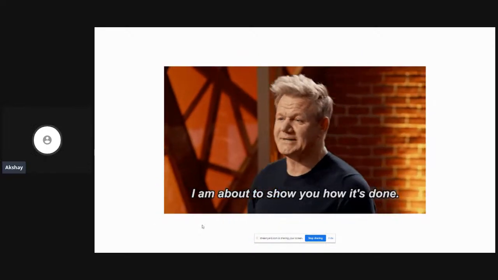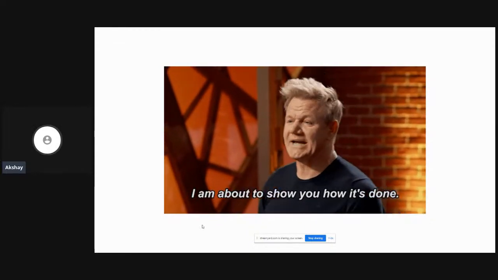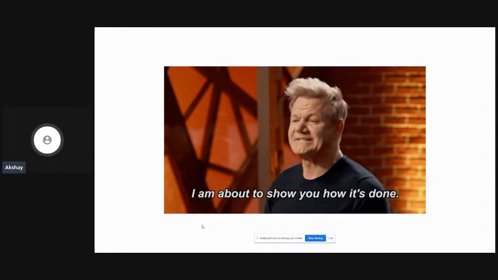So now I'm going to show you how it's done. Gordon Ramsay is my favorite person. I learned a lot of vegetable cutting from this guy, but let's go ahead and do Terraform right now.